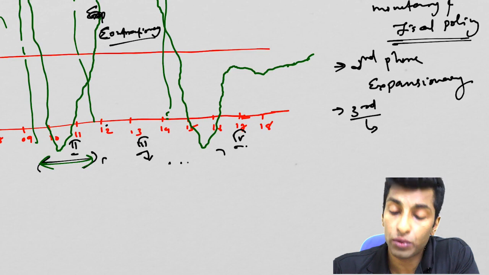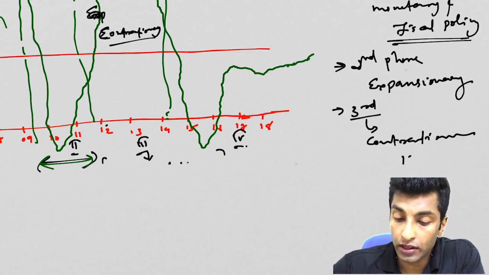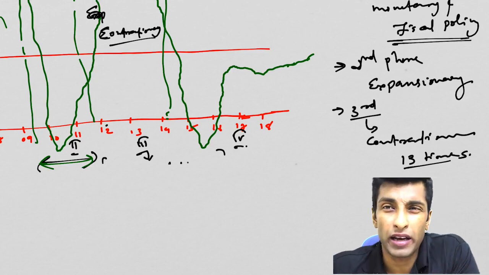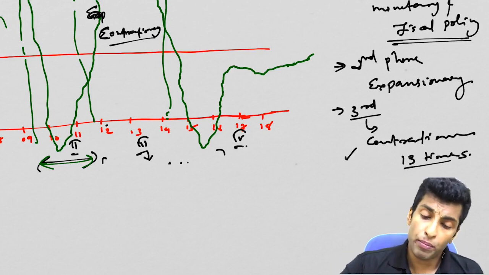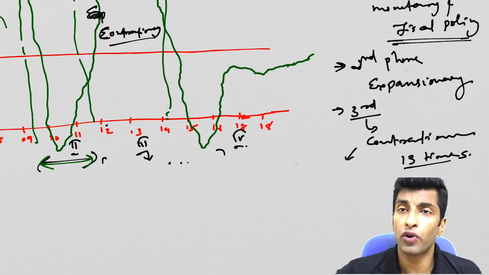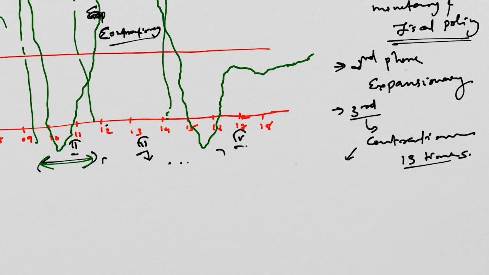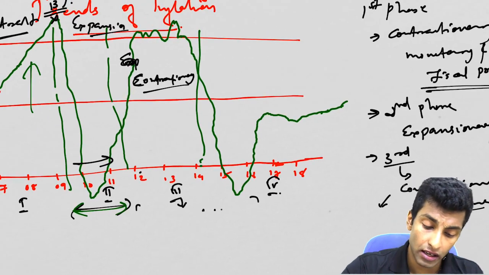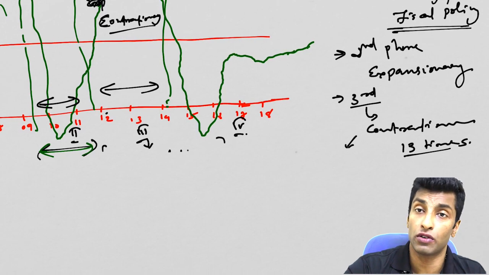So what you will do? The contractionary monetary policy, and you can see here during this phase 13 times repo rate was increased by RBI, and government and RBI has come with a lot of issues during this phase. But RBI keeps on increasing the monetary policies, but fiscal policy there was not much decrease, or the fiscal stimulus is not reduced much. Here you can see huge fiscal stimulus was given. Here you can't do that because of political constraints.